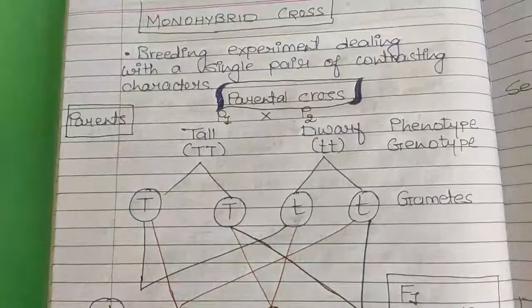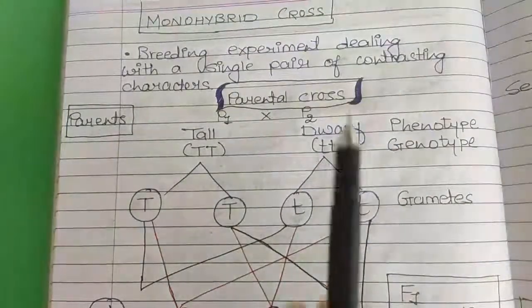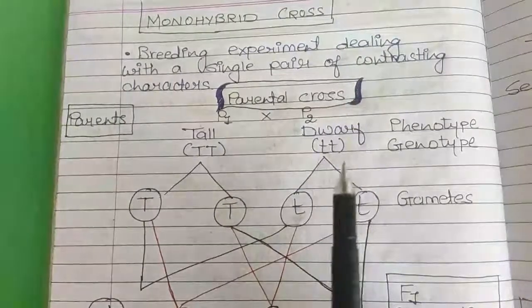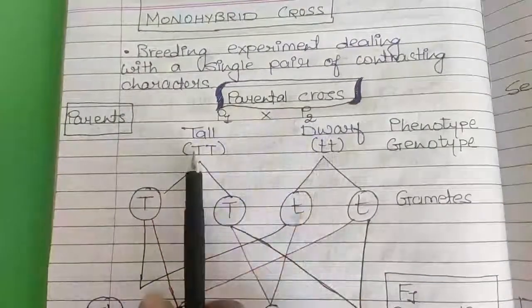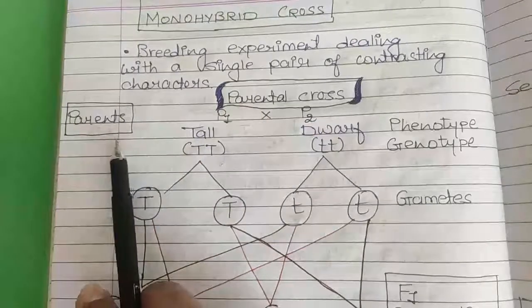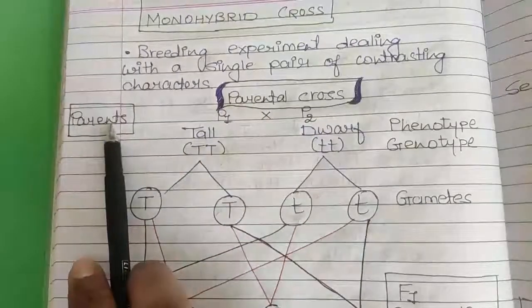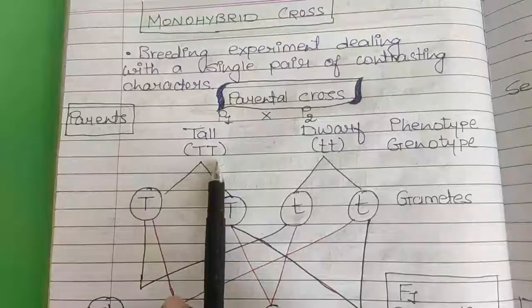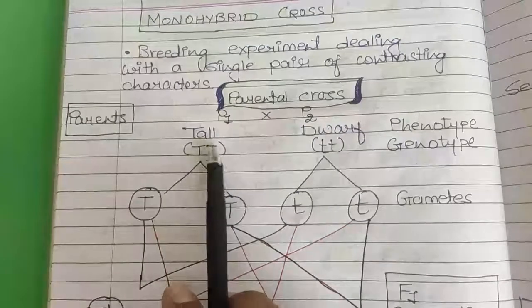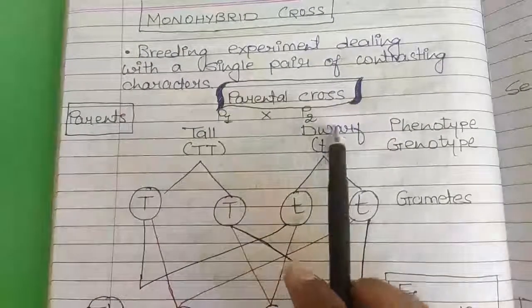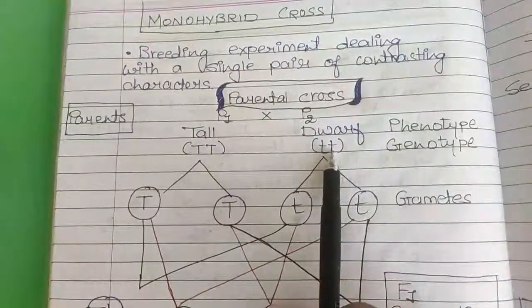So let's revise once again. In a monohybrid cross, only one character is to be taken. So he has selected the height of the plant. Then he has selected the pure parents. Pure means those who are homozygous for that particular character. So tall plants were homozygous tall and dwarf plants were homozygous dwarf.